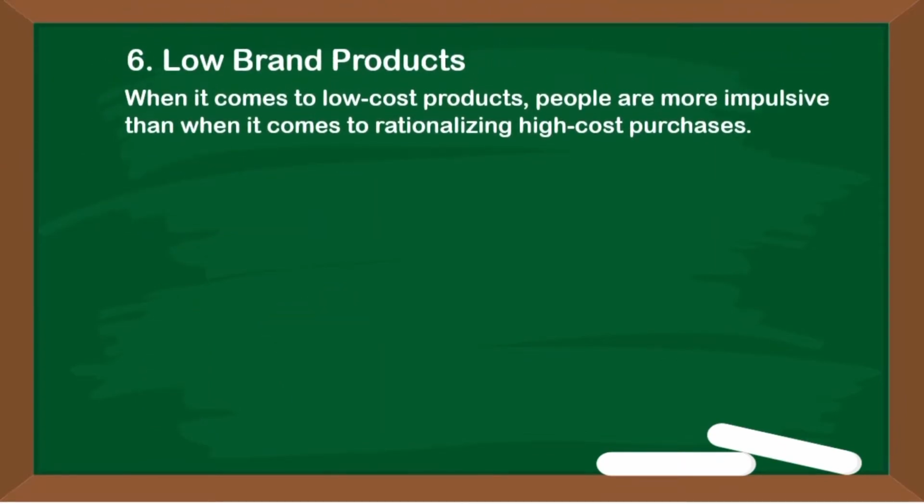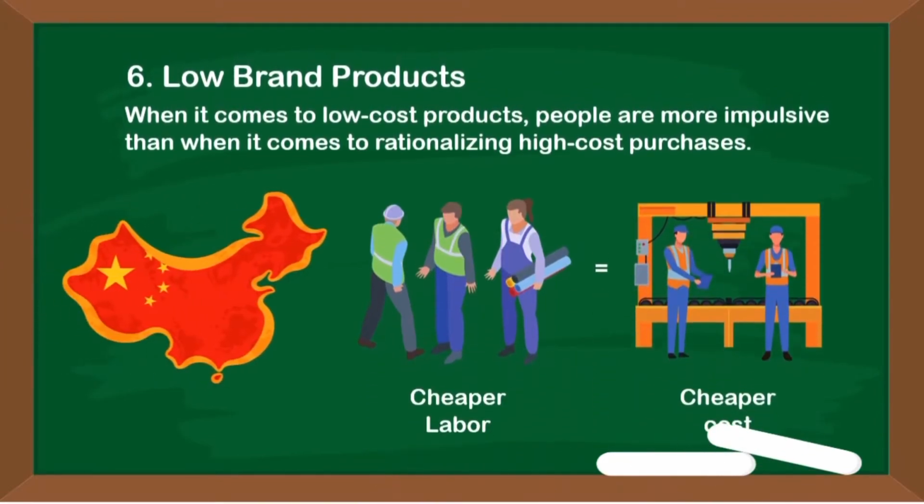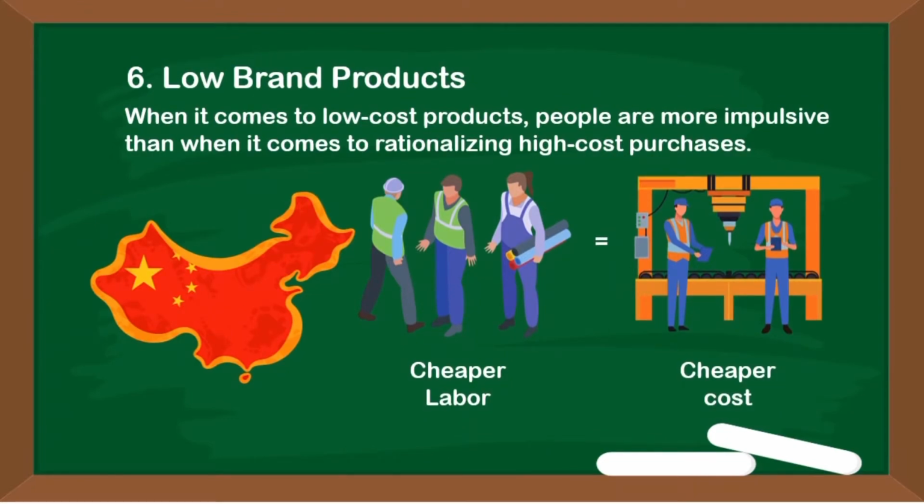Last one is low brand products. When it comes to low-cost product, people are more impulsive than when it comes to rationalizing high-cost purchases. For example, in China, the cost of labor is cheaper, thus they're able to produce products with cheaper costs.